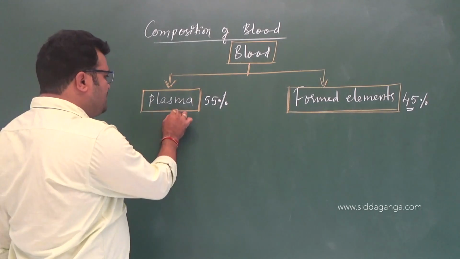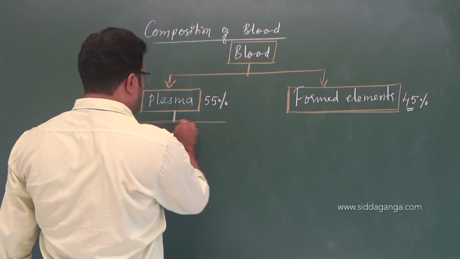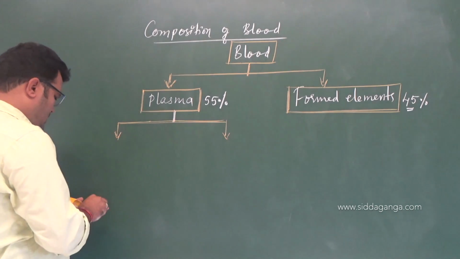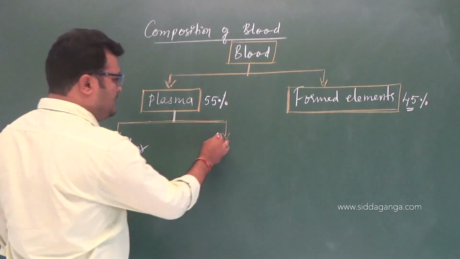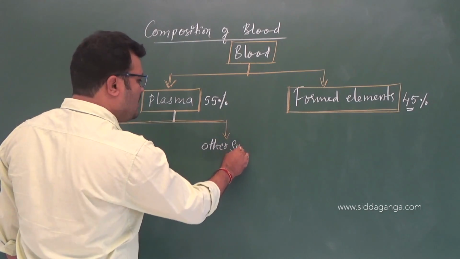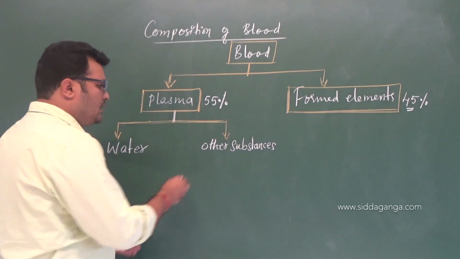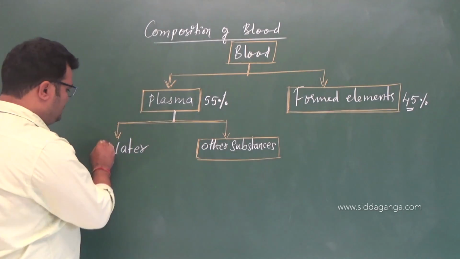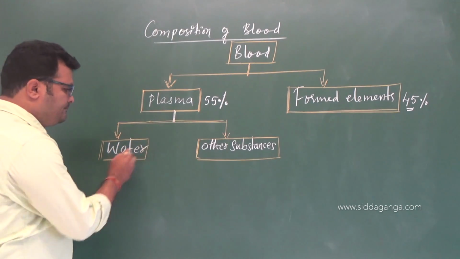Again, this plasma is the fluid matrix. It consists of water and other substances. I will tell you about these other substances in a separate flow chart. You just take it like this: the first one is water and the other one is other substances.